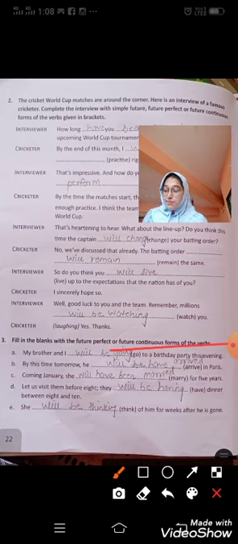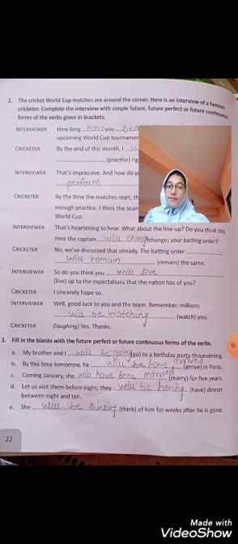Question 1: my brother and I will be going to a birthday party this evening. So "will be going" is a future continuous form. By this time tomorrow he will have arrived in Paris. So "will have arrived" is a future perfect tense.